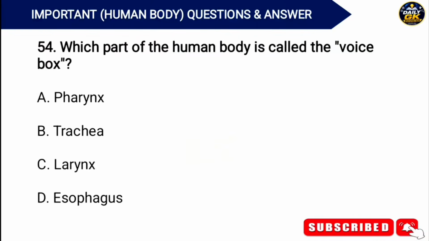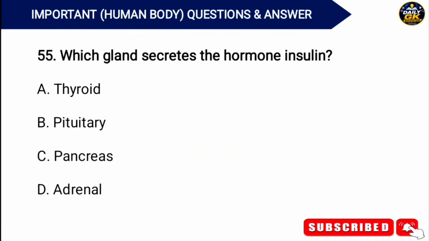Which part of the human body is called the voice box? Answer. Option C. Larynx. Which gland secretes the hormone insulin?